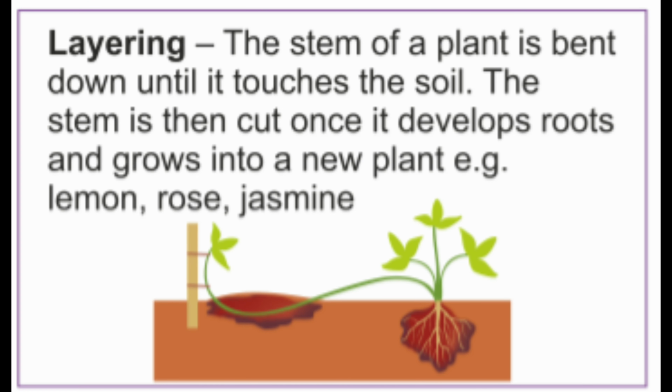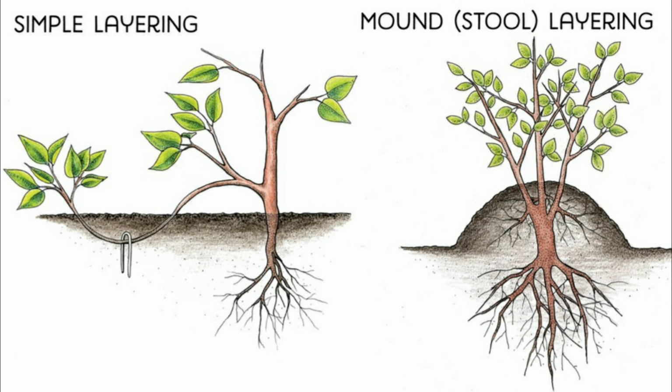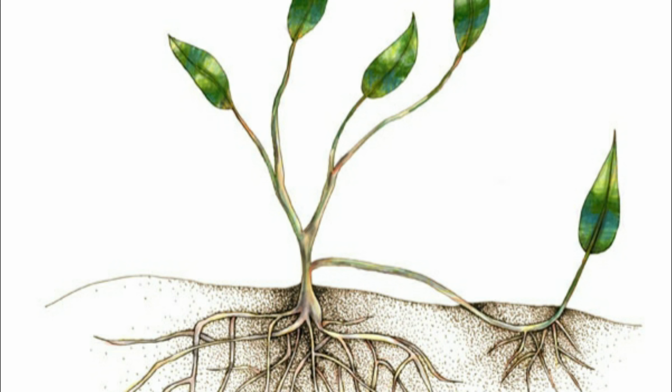Layering is an artificial method and it is employed in the cultivation of rose, lemon, grape, hibiscus, and jasmine. The lower branches of the plants are bent and covered with soil in such a way that the tip of the branch remains outside the soil and the middle portion is buried inside the soil. Adventitious roots will develop from this buried region of the plant stem. At that time, this branch is cut and separated from the parent plant. Thus, a new plant is obtained.